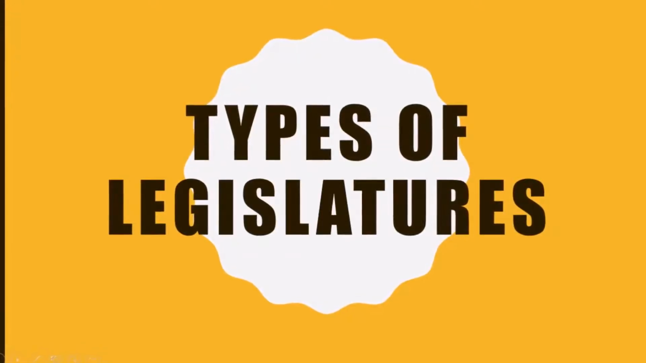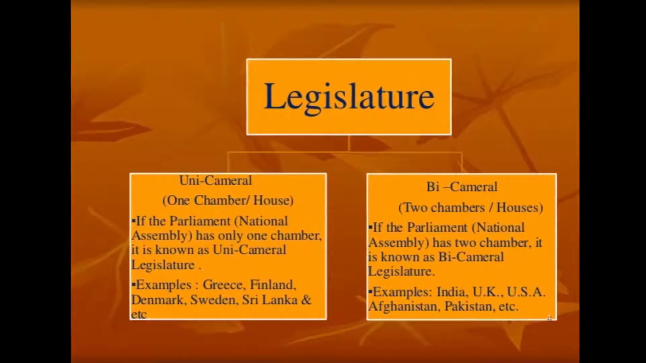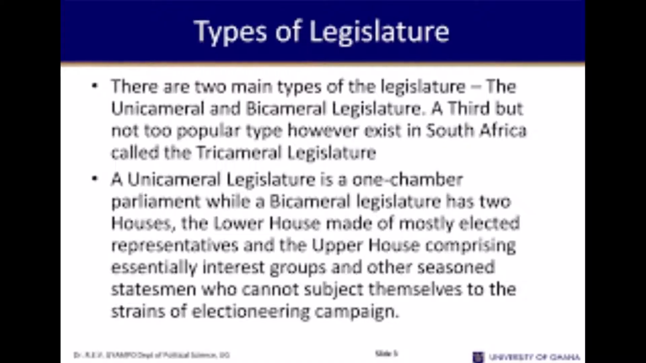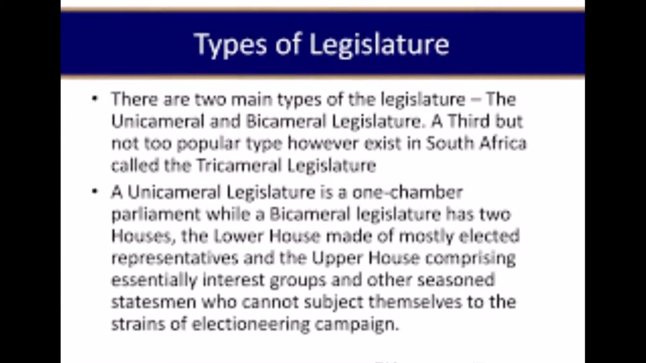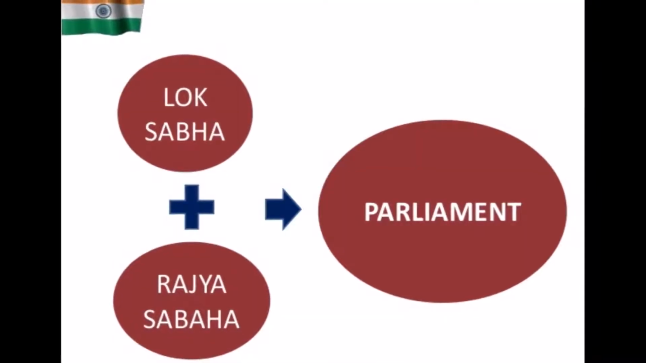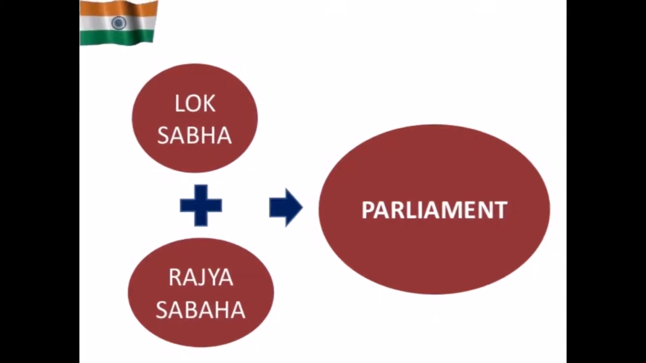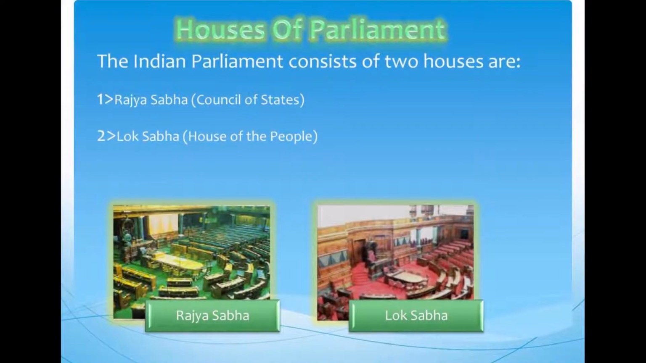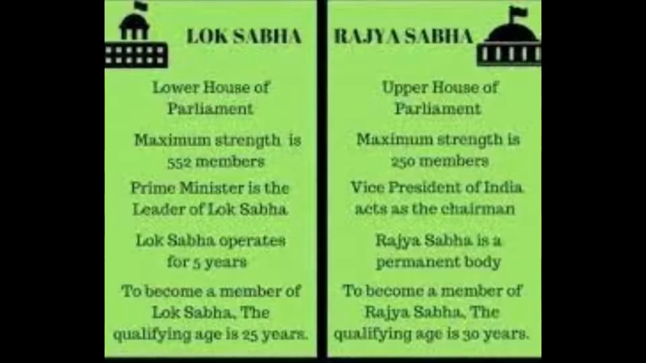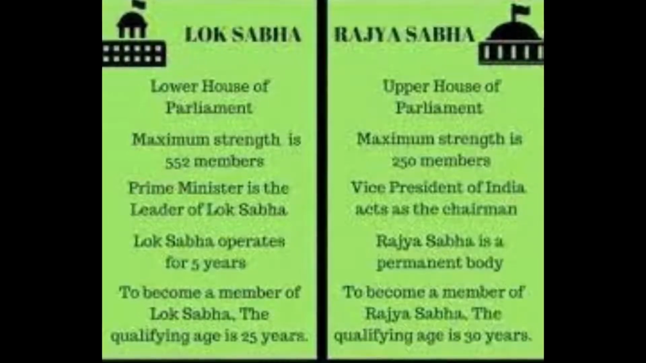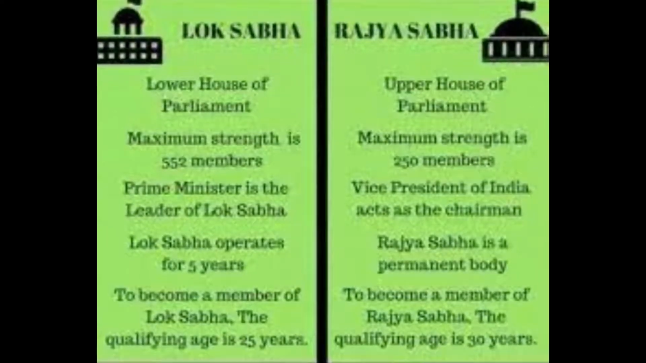Types of legislatures. In India, there are two types of legislatures. A bicameral legislature has two chambers or houses, an upper house and a lower house. A unicameral legislature has only one house. The central legislature, known as the parliament, is bicameral. It consists of the President of India and the two houses of parliament. Its lower house is called the Lok Sabha, House of the People, and its upper house is called the Rajya Sabha, Council of States. The members of the two houses are called members of parliament, MPs.